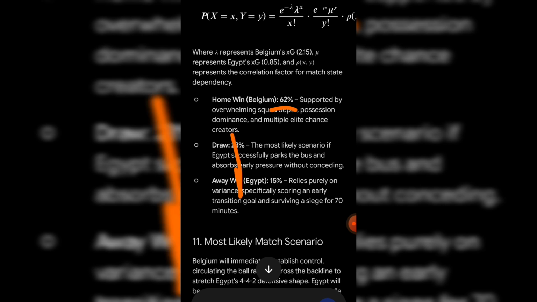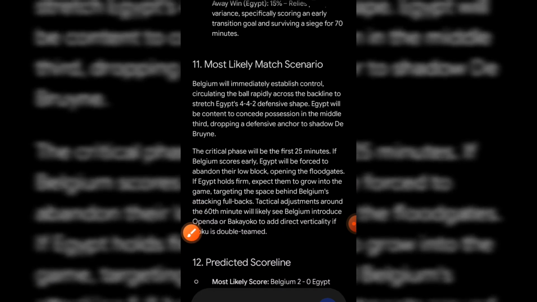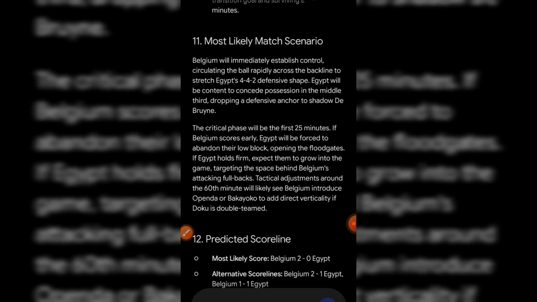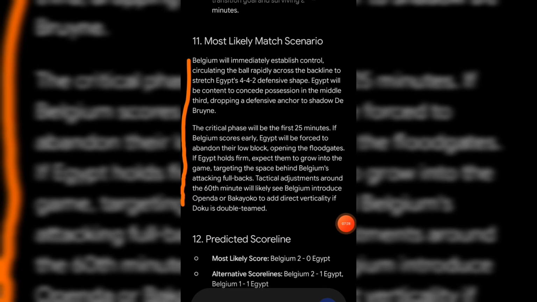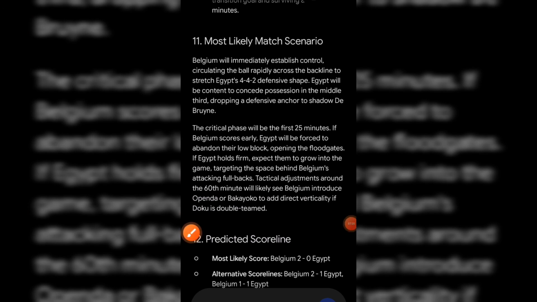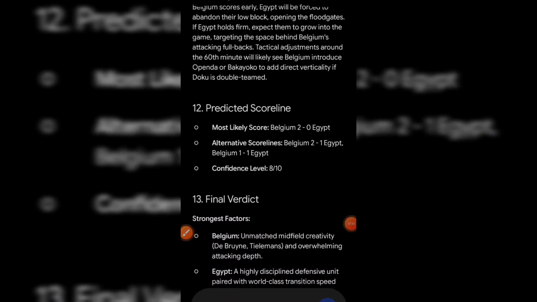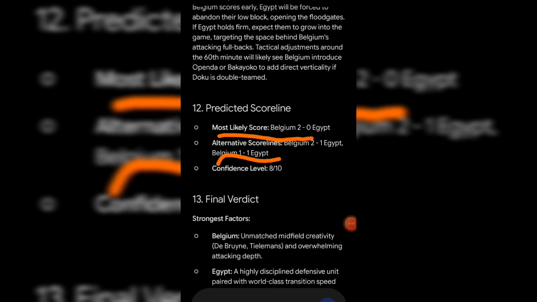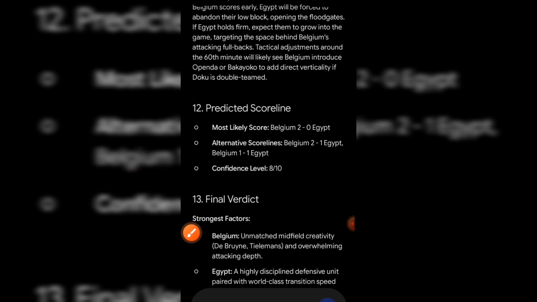Now, looking into the match scenario, you can actually read through in case you want to get additional information or insight before you conclude on your correct score. Now, looking at the predicted score line, the most likely score is Belgium to win by 2 goals to nothing, and the alternative score line is 2-1. Don't forget, I told you guys that there is a high probability that Egypt will exploit Belgium's defense.